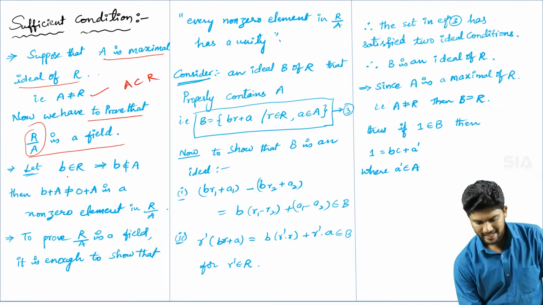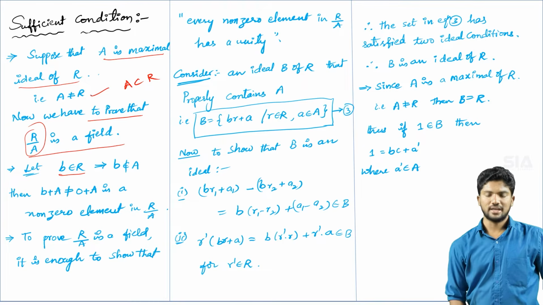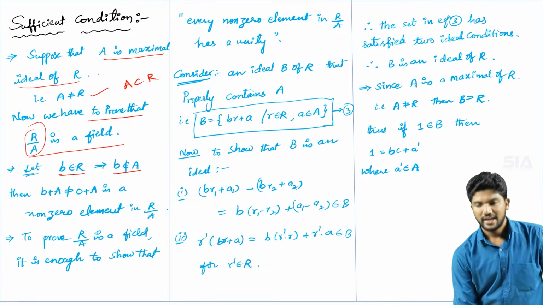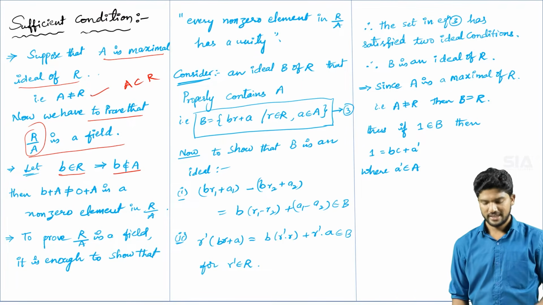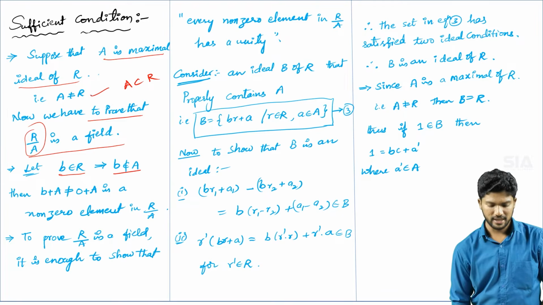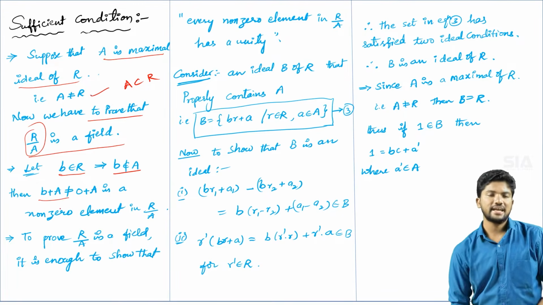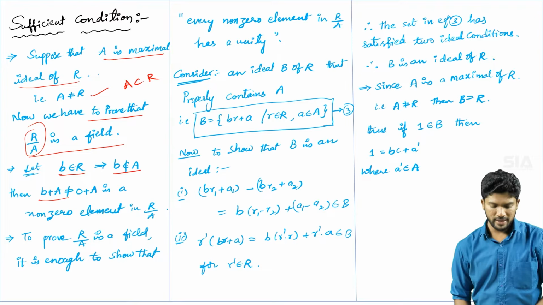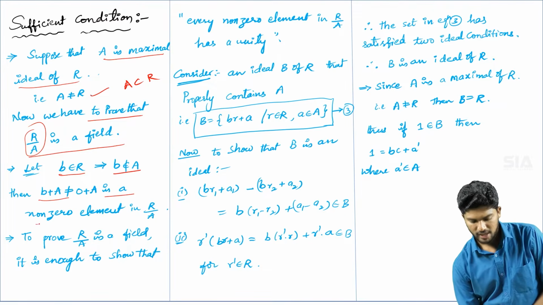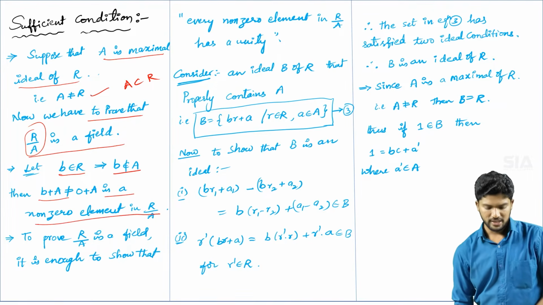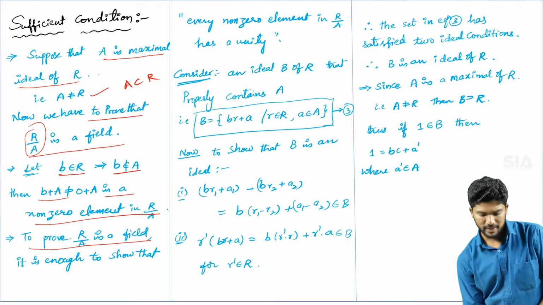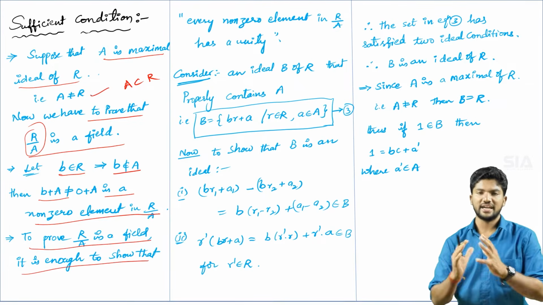So therefore, let me take B belongs to capital R. Okay, so therefore at the same time B does not belong to capital A. Why? Because A is a subset of R. Then B plus A will become a non-zero element in R by A. So therefore, to prove R by A is a field, it is enough to show that